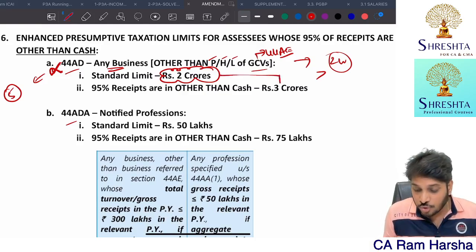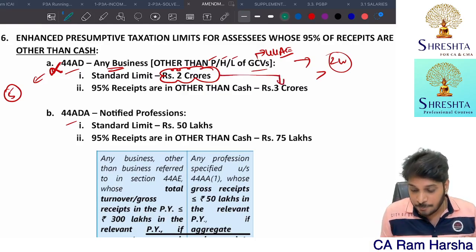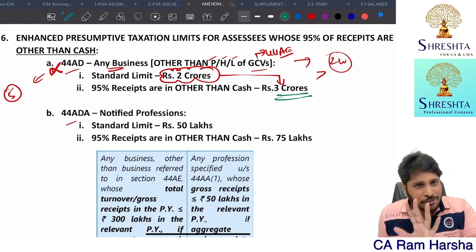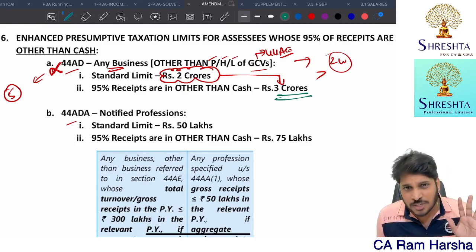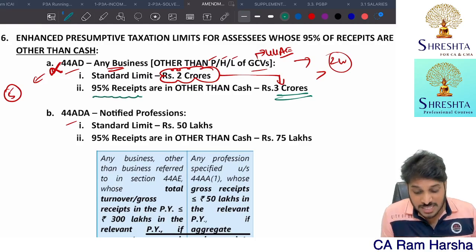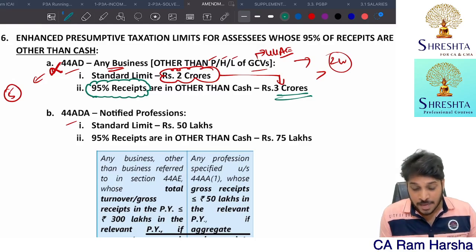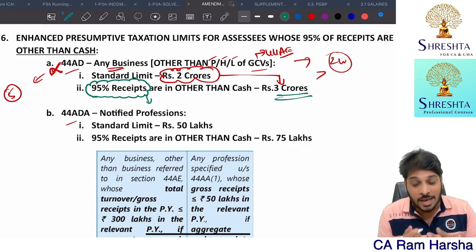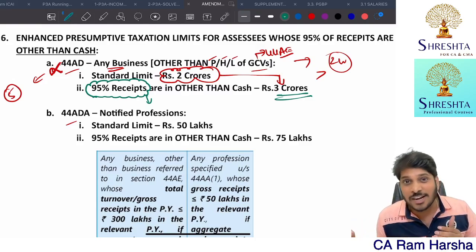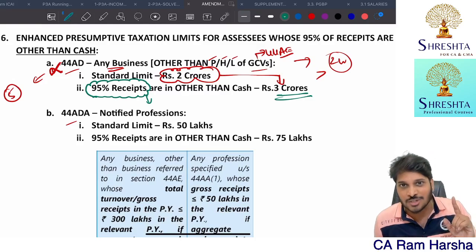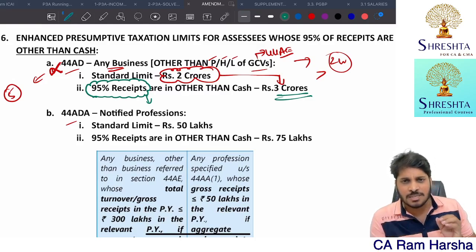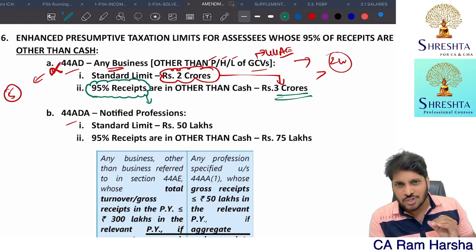Now, this 2 crore limit is increased to 3 crore rupees. Not for every SSE, not for every business person, only for those business SSEs whose 95% of the receipts are in other than cash. Remember here, they are only covering the receipts part. They are not covering payments. Why? In presumptive taxation, we are not worried about payments. We are only worried about receipts. Yes or no? We straight away declare income as a percentage of receipts. Straight away. Yes or no?